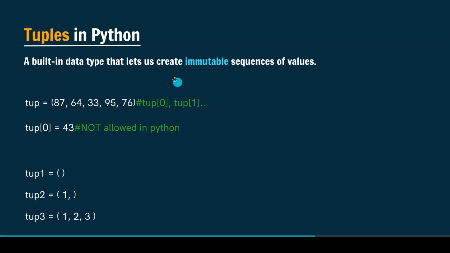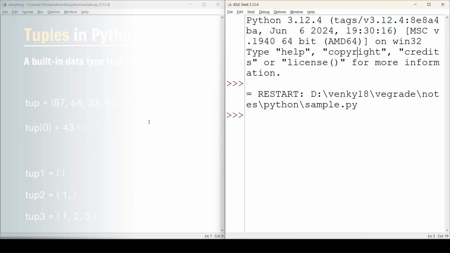For suppose, here you can see tuples are immutable. A sequence of values means immutable, which means nothing but updations are not possible in tuples. So that's why it is called immutable. Whereas lists are mutable, meaning if we want to update anything in a list, we can update it or insert data or whatever, right? So let us discuss an example.